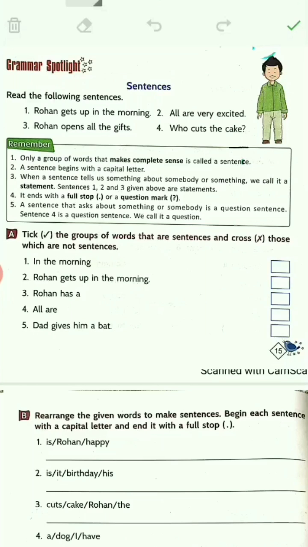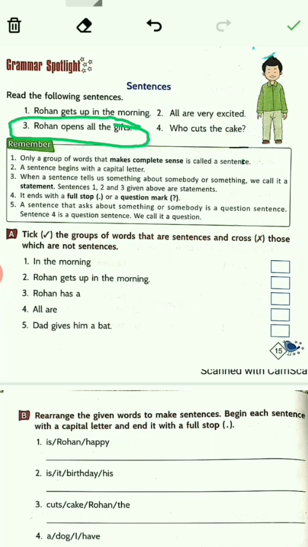So everyone, now we'll be doing the grammar spotlight of the chapter. What is the topic? Grammar spotlight. What we are going to read today is about sentences. It is written here, read the following sentences. What is the first sentence? Rohan gets up in the morning. The second sentence is, all are very excited. Very happy, right? All are very excited.